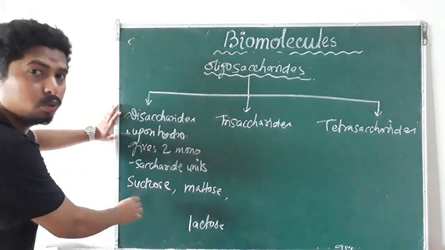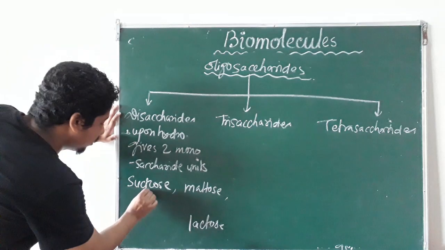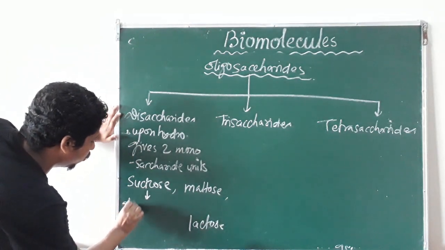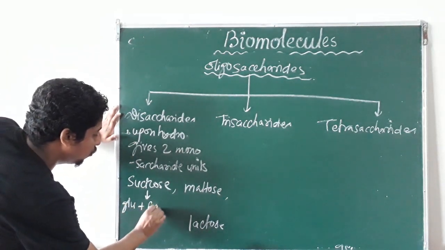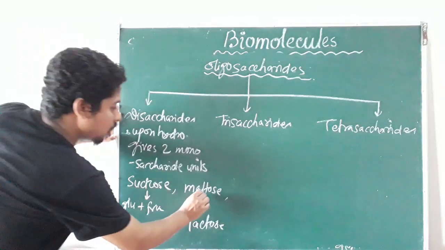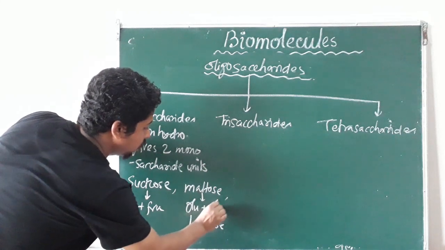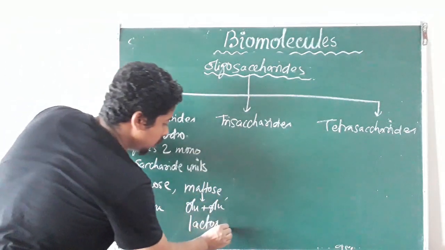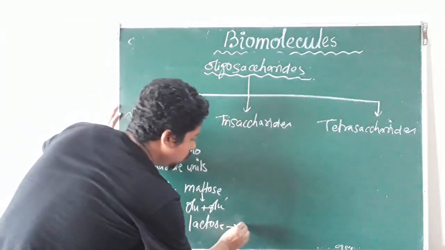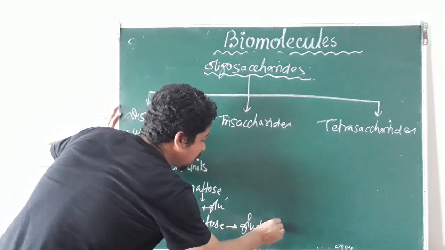Sucrose after hydrolysis gives glucose plus fructose. Maltose after hydrolysis gives 2 glucose units, glucose plus glucose. And lactose after hydrolysis gives glucose plus galactose.